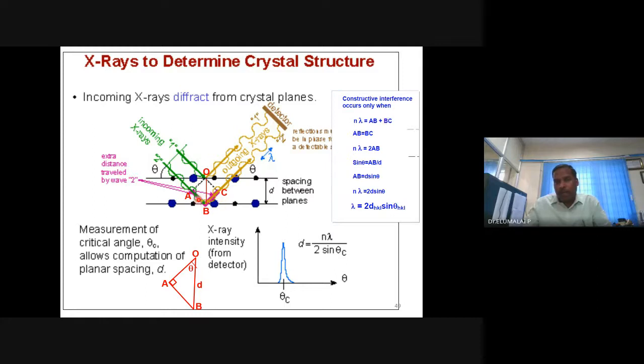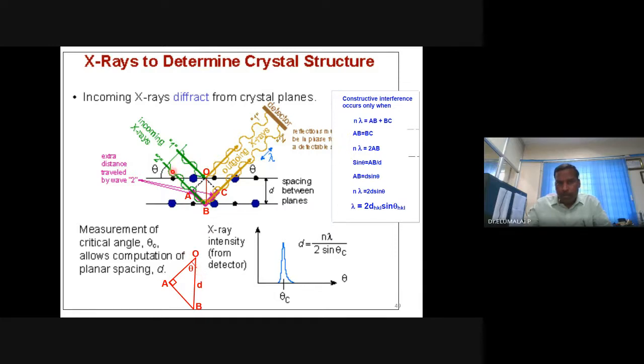Okay. I'm sure in this diagram you will also agree with me that AB is equal to BC. The additional distance traveled by ray 2 is AB plus BC. Since AB is equal to BC, this equation will become n lambda equals 2AB. And I can construct a right triangle here consisting of OAB or OBC.